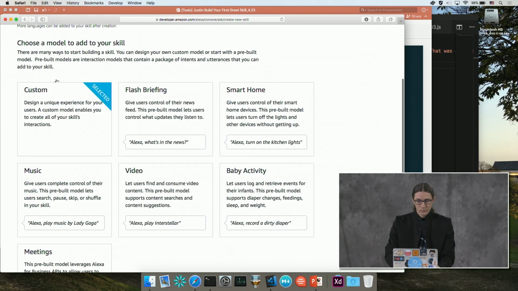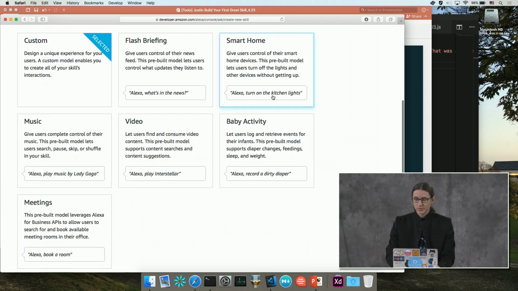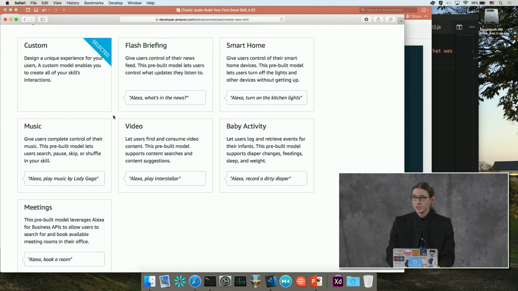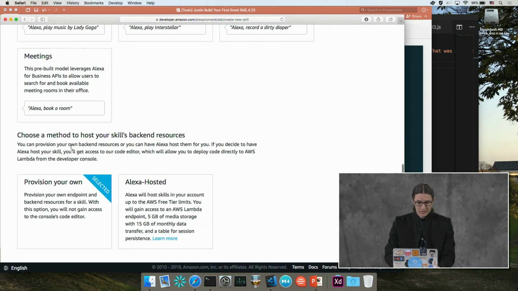And we're going to use custom model. There's a bunch of different types of skills that you can create, and I suggest you take a look at those and research them on your own. Today we're going to use a custom experience, so we're going to leave that to custom.